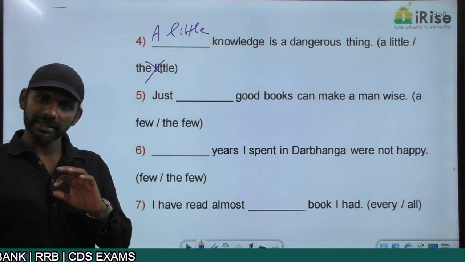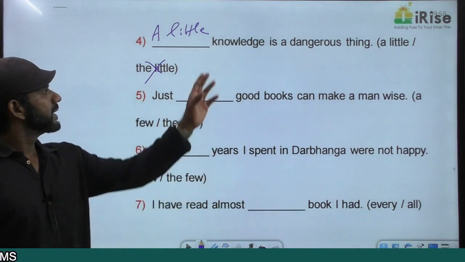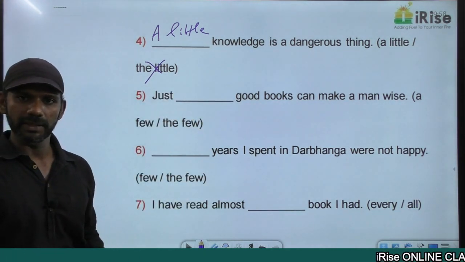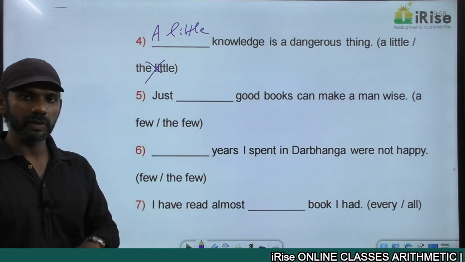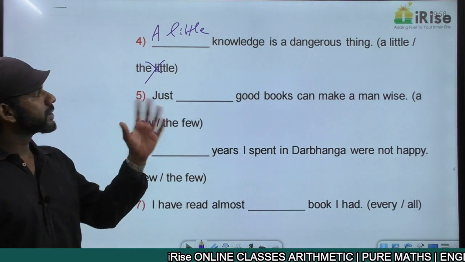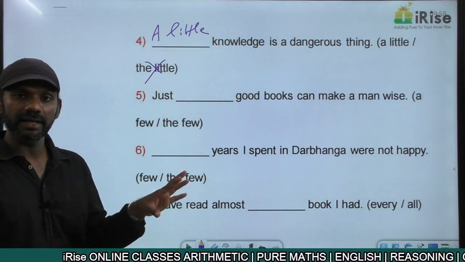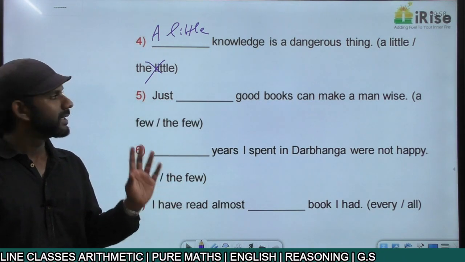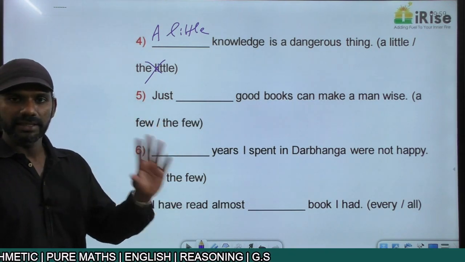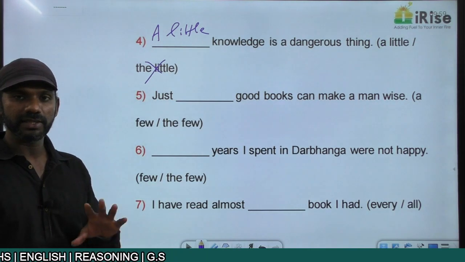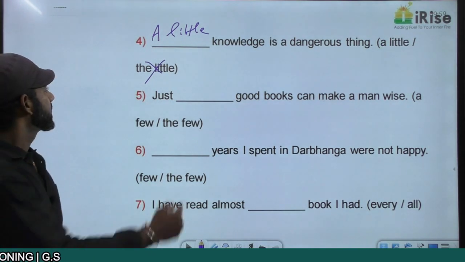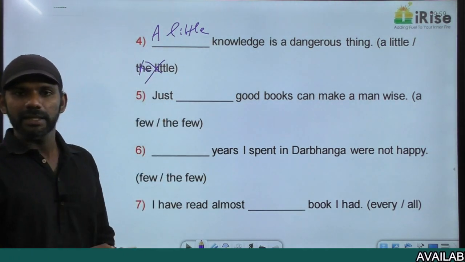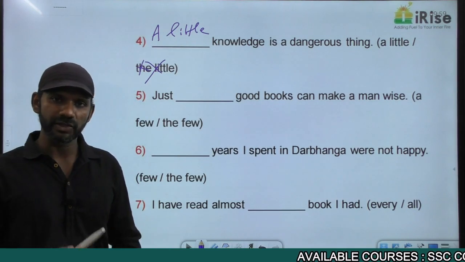Now if we want to go by the rule, we should not apply, but still, knowledge is a noun, uncountable. So little, a little, the little can be used with uncountable nouns. There is no information given regarding the noun knowledge here. So anyway, it cannot be taken as specific. So the little is eliminated. It must be a little knowledge is a dangerous thing.